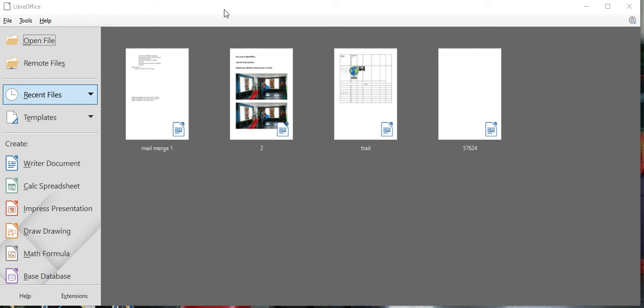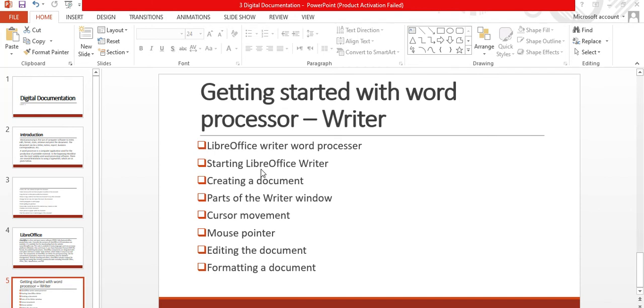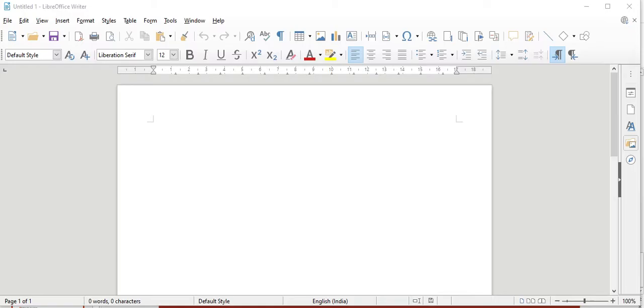From here, when I want to make a report, I will choose the Writer document. As you can see, my Writer document is open. After starting your LibreOffice Writer, let's create a document. From here you can directly start typing to make your report.